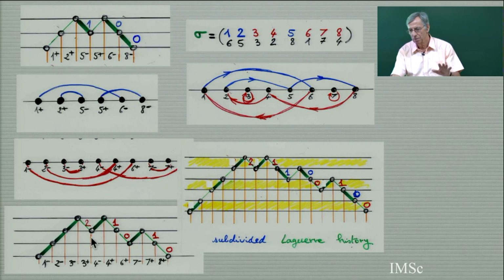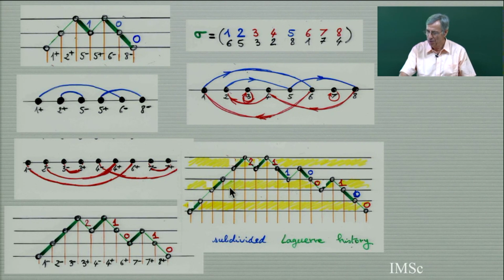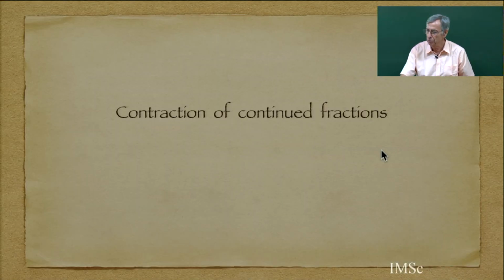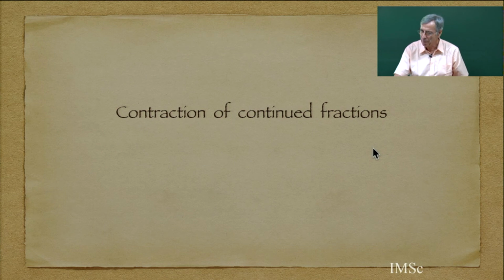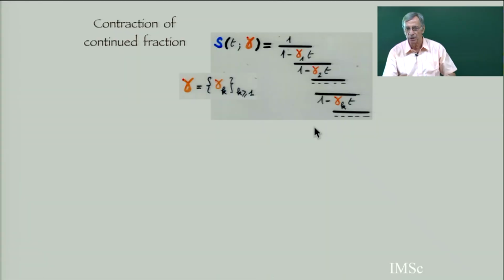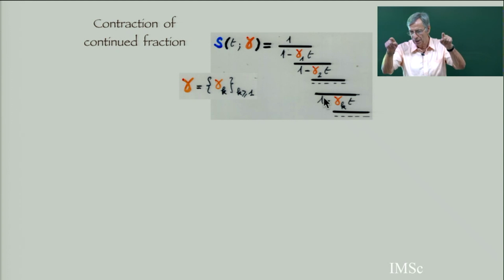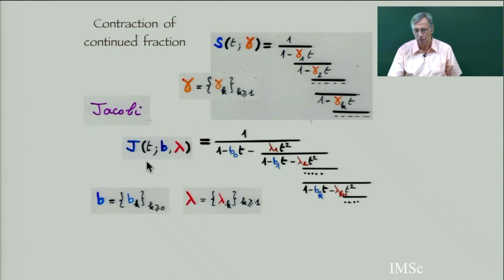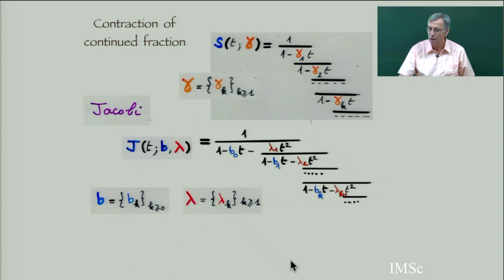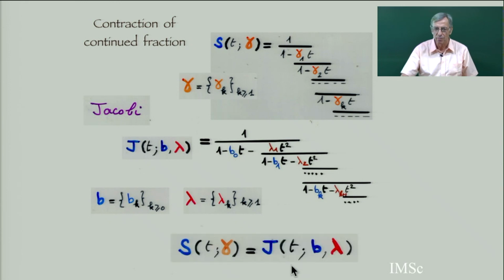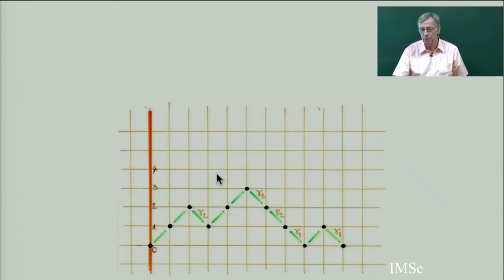So this is a direct bijection which explains the Euler quantum fraction. But we can do more because we learned the contraction of quantum fraction. We have the Stieltjes quantum fraction coming from Euler. It was gamma k equals the half of the ceiling of k over 2, and also we know the Jacobi quantum fraction for permutation. And we know the relation between the two. The relation comes from a contraction of Dyck paths.